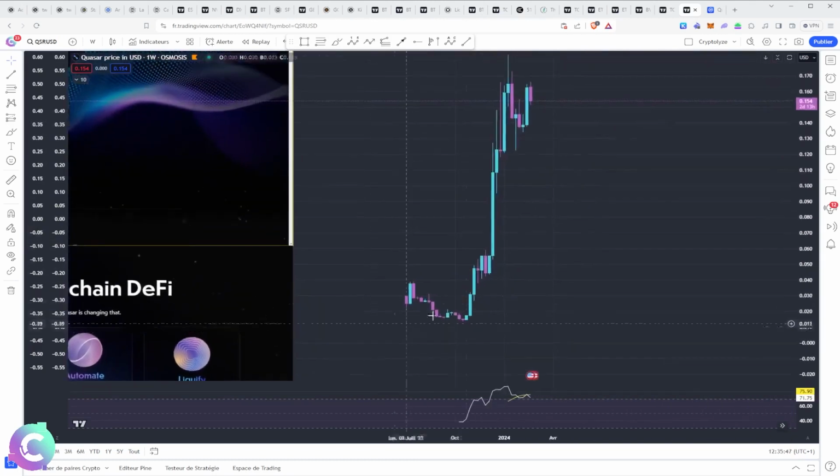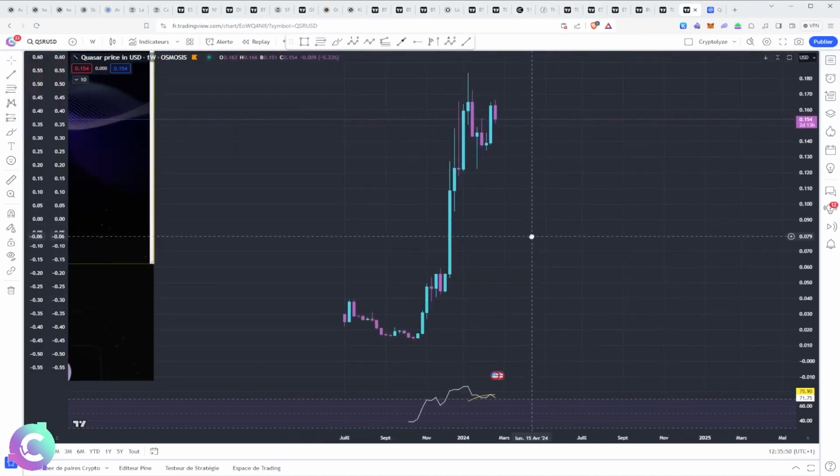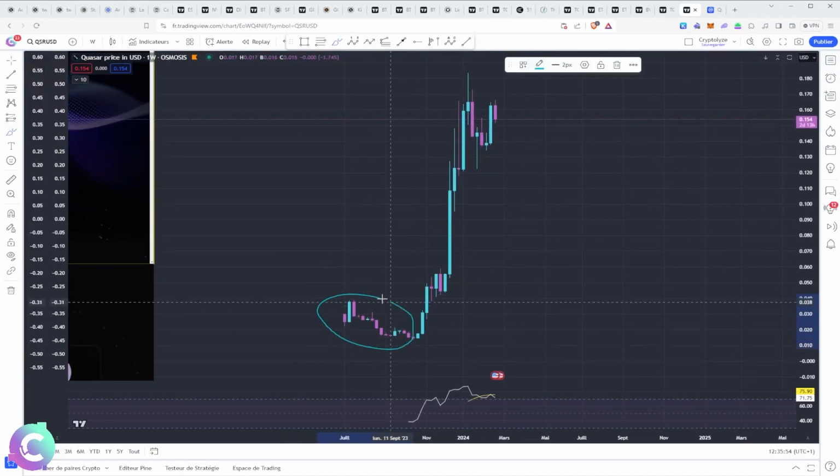In terms of the technical part, we have very few graphics. It is a project which is still very recent, but in which we had the launch phase with a hypervaluation, which was done in 2 stages. First valuation, structuring. Second valuation, which took place at the beginning of January 2024. So something which was quite strong. We have a first retracement, a bullish structuring, therefore with a bullish retest. So we could expect in particular a second part of retracement.